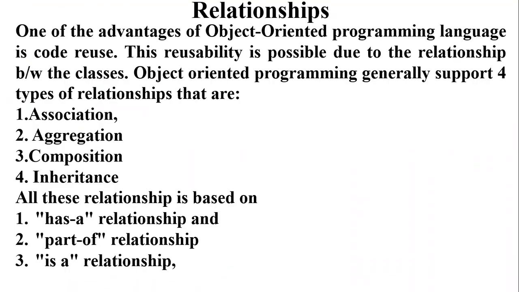Actually, when two classes are doing inheritance, or two classes are making a relationship between each other, we can define these relationships in so many types. Like the first type is association, aggregation, composition, and inheritance. In these relationships, we use has-a relationship, part-of relationship, and is-a relationship. Has-a relationship is normally used in association. For example, like teacher has a student.